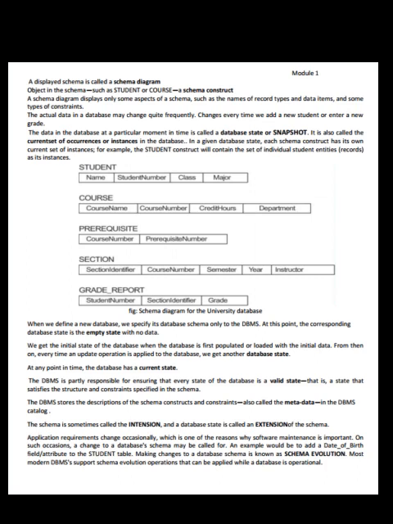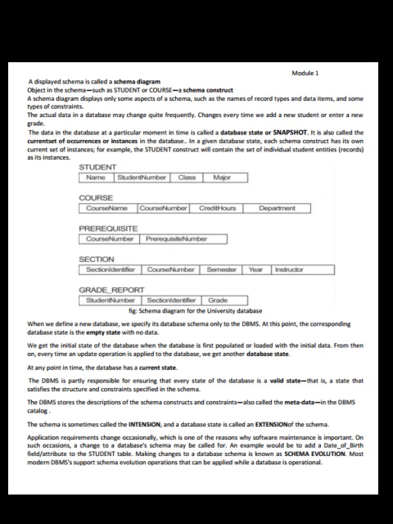When we define a new database, we specify its database schema only to the DBMS. At this point, the corresponding database state is the empty state with no data. We get the initial state of the database when the database is first populated or loaded with the initial data. From then on, every time an update operation is applied to the database, we get another database state.